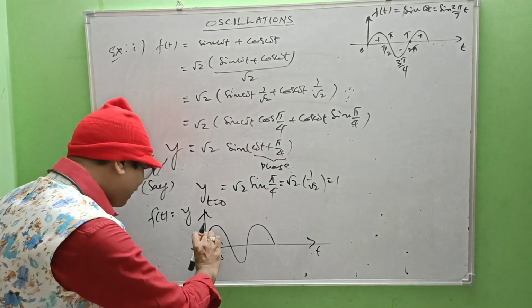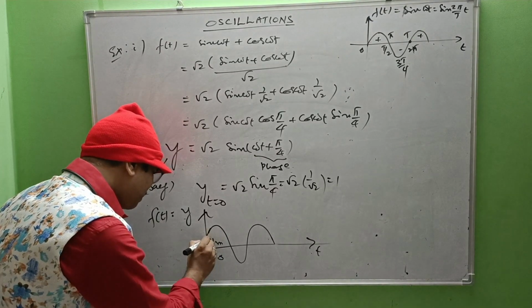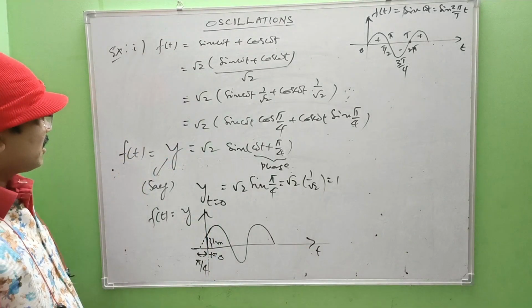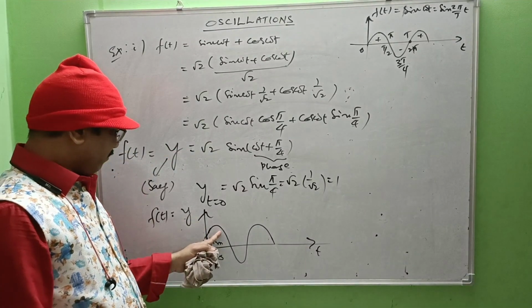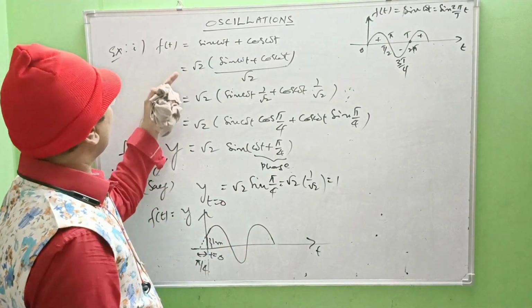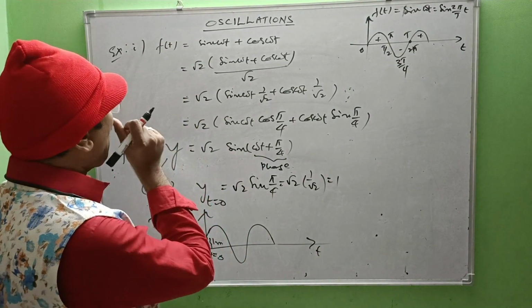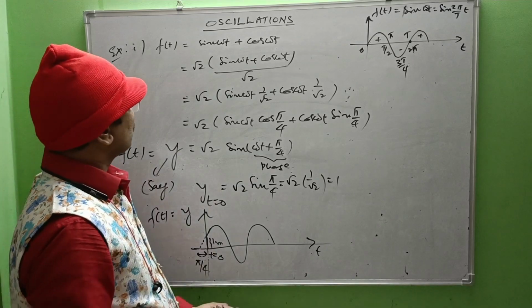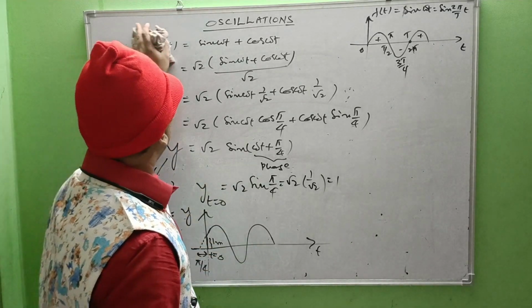Now this height is nothing but initial displacement. So variation of displacement versus time can be shown like this for this expression. Am I right? For this expression. And next one, coming to next one.